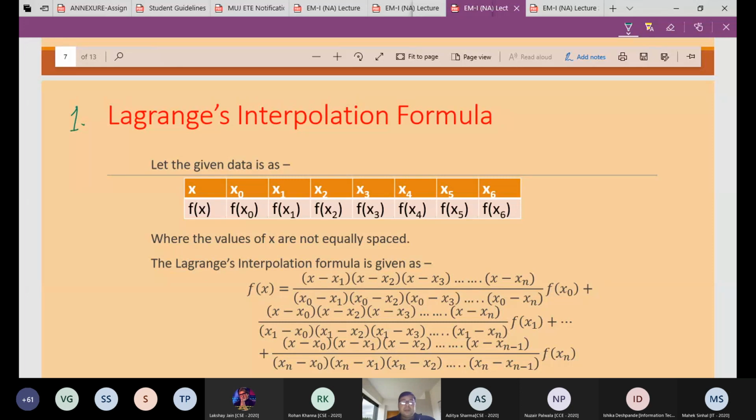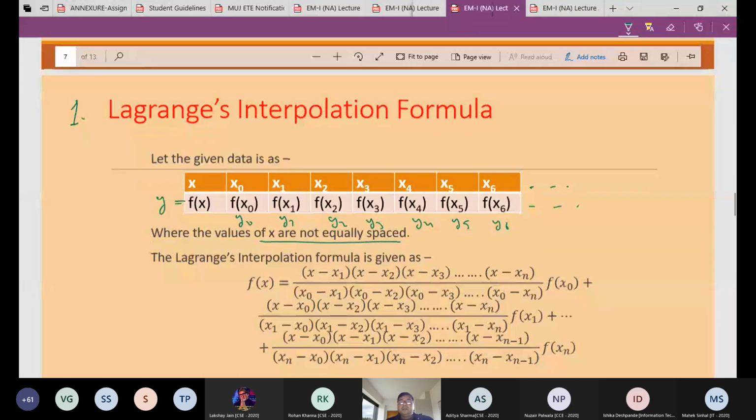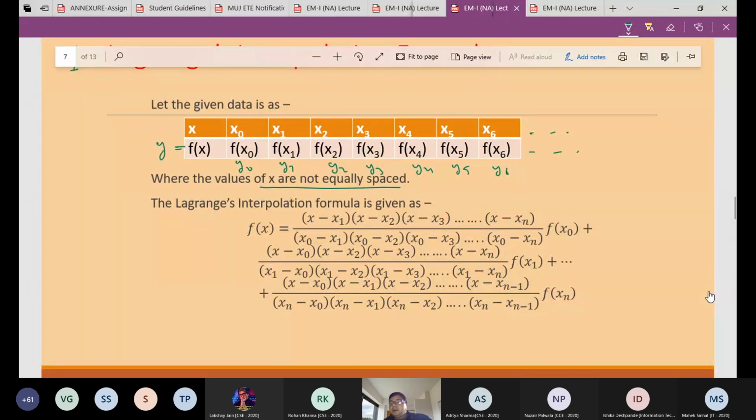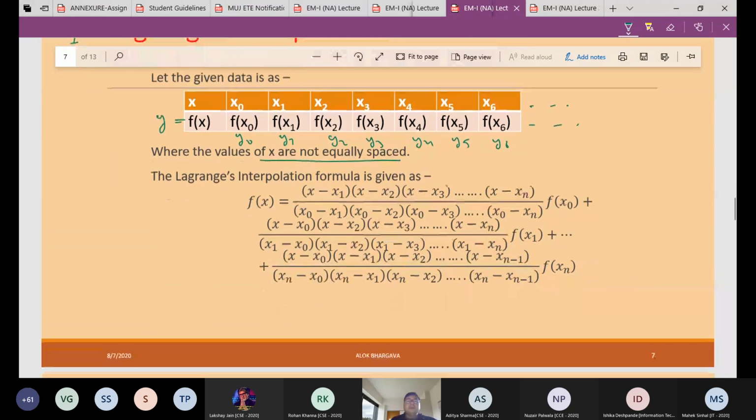So this is x equal to x0, x1, x2, x3, up to xn. They are unequal intervals. X is not equally spaced, which is already mentioned here. And this f(x) is y, so you can write it as y0, y1, y2, y3, y4, y5, y6, and so on. They are not equally spaced. So what is the formula? This is very simple to remember. I'm giving you the technique here, how to remember this formula. In the Lagrange interpolation formula, you have to find the value of f(x), which means the value of y at the given value of x.